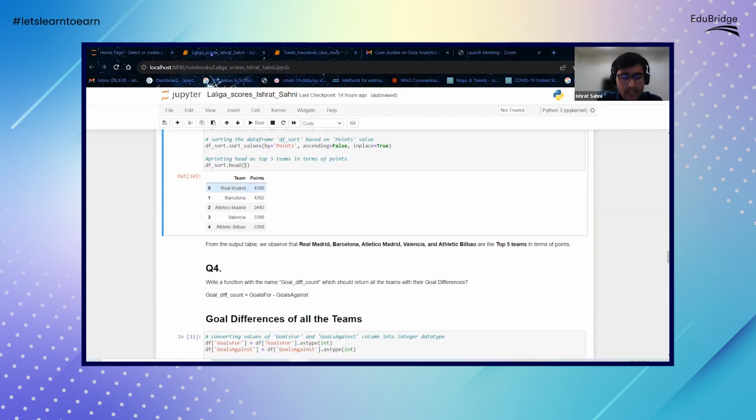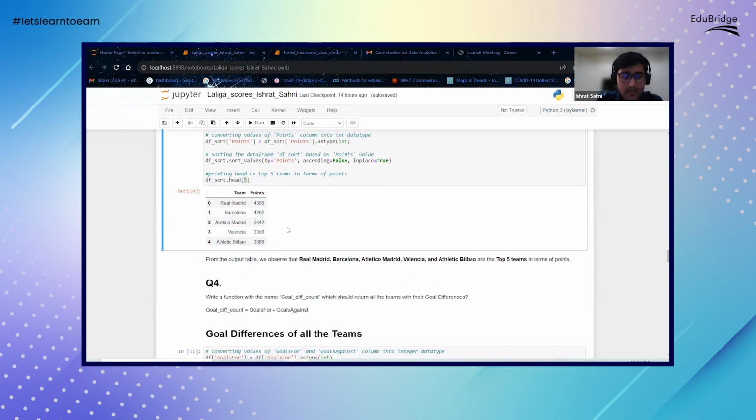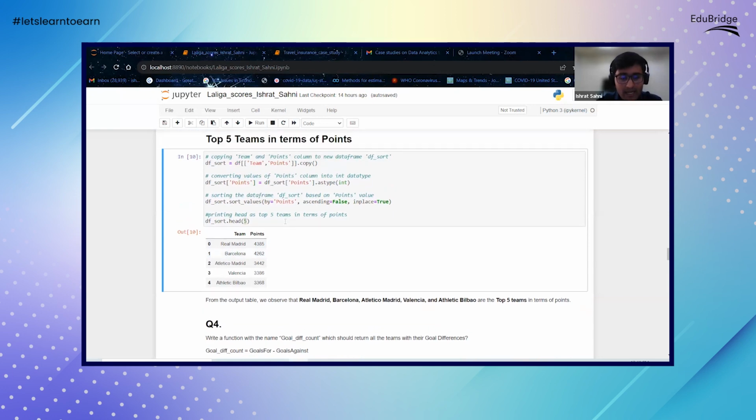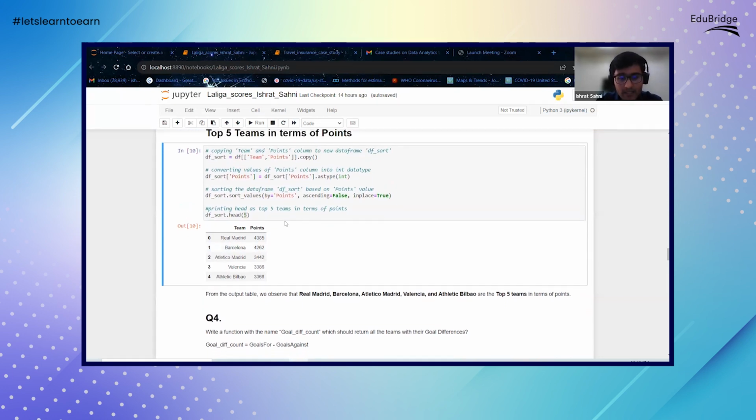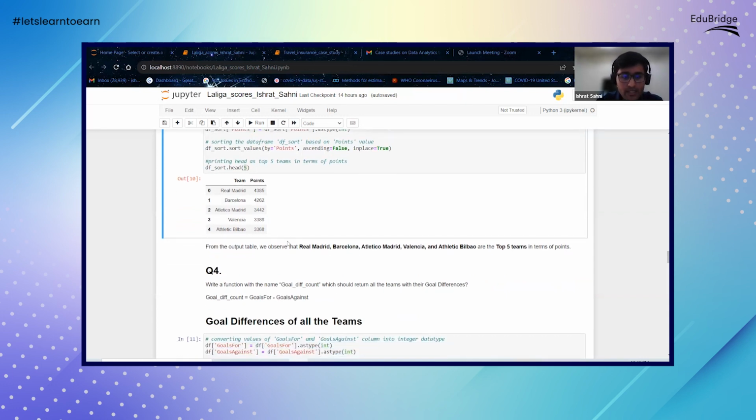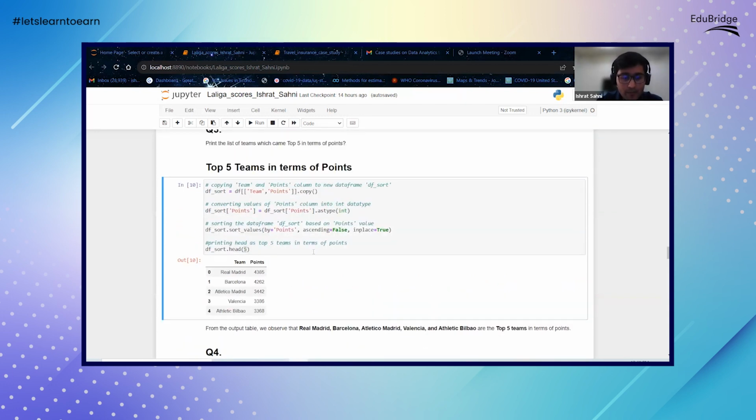Now we can see that these are the 5 teams: Real Madrid, Barcelona, Atletico Madrid, Valencia, and Athletic Bilbao, which are the 5 teams with the highest points. The highest being 4,385 and the lowest being 3,368. So this is another way we can analyze which team is doing the best in terms of points and which team is not. This is another type of analysis that we can do.